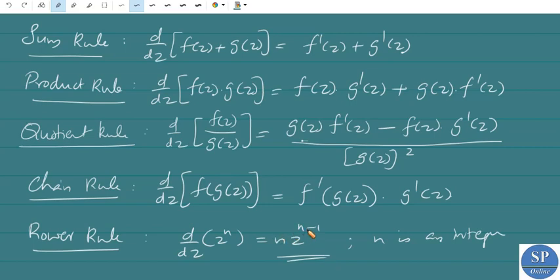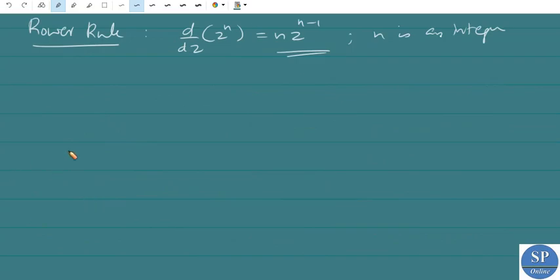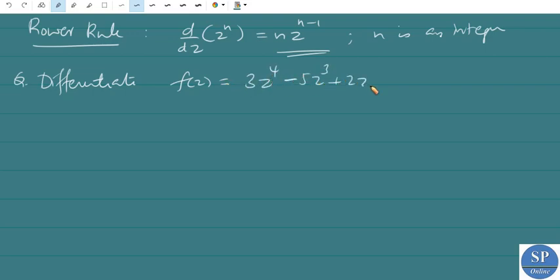So these are the rules for the differentiation. Now we can do some problems, some big problems. First one, differentiate f of z is equal to 3z power 4 minus 5z cube plus 2z. Okay, so simply we can differentiate by using these rules.